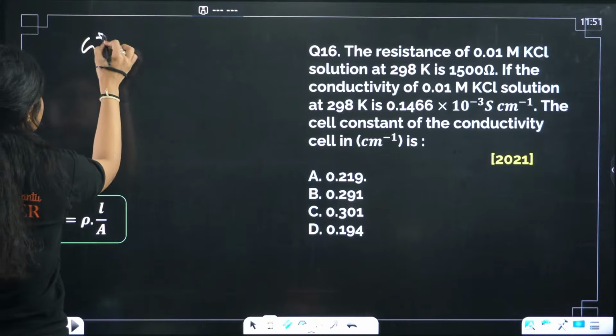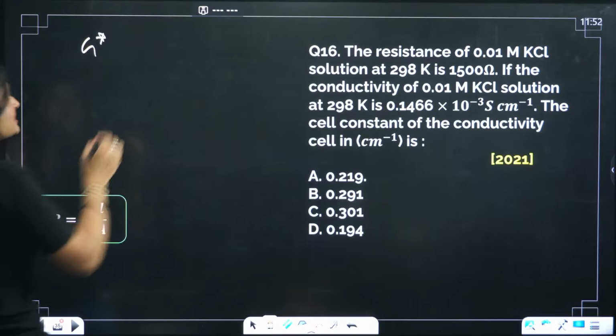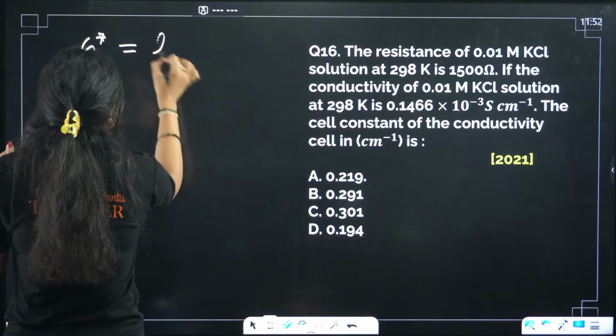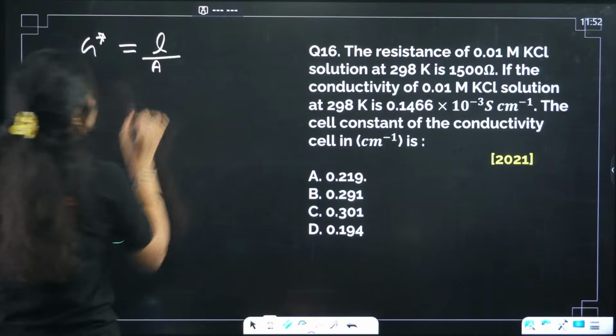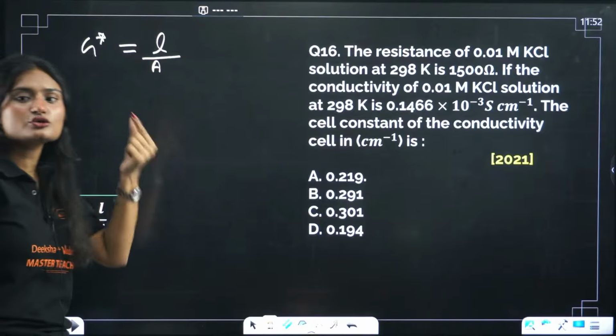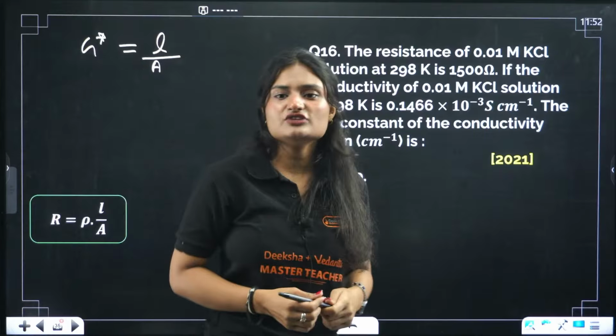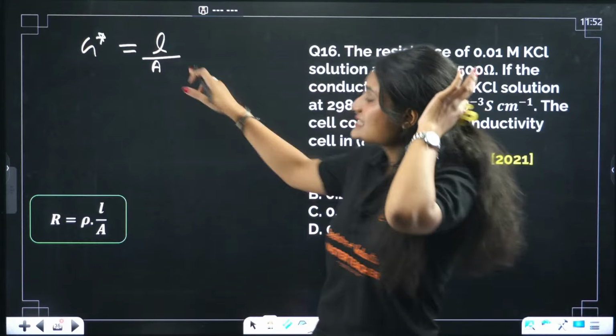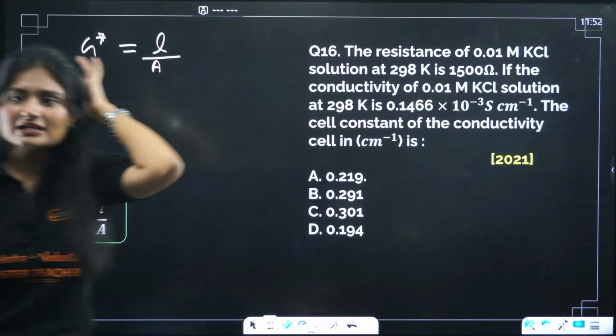This is the cell constant, G star. We represent it by G star. It is equal to length upon area. So it is the length of the electrode upon the area of the cross section of the electrode. That is the cell constant.